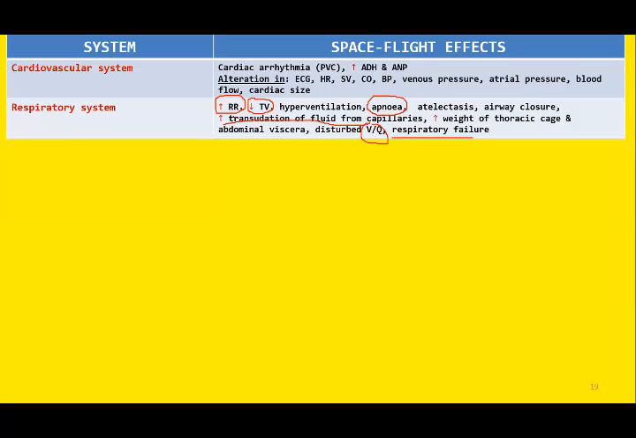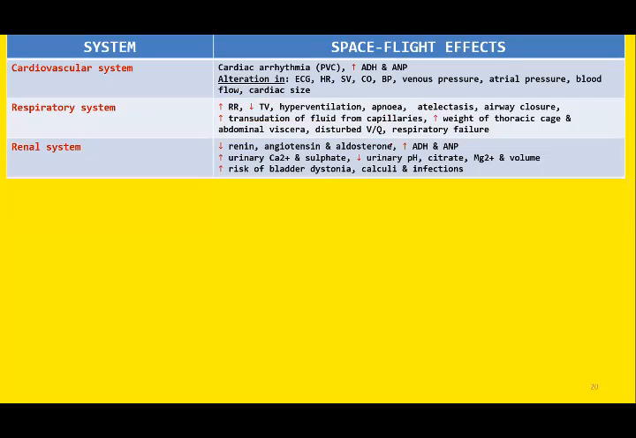So increase in the respiratory rate and decrease in the tidal volume. Moreover, the VQ ratio is disturbed. Ventilation, perfusion ratio. Not only the ventilation is disturbed, the perfusion, blood supply, is also disturbed. That is the reason the VQ ratio either increases or decreases depending upon the G force, whether the G force is positive or negative. Then the effects on the renal system.